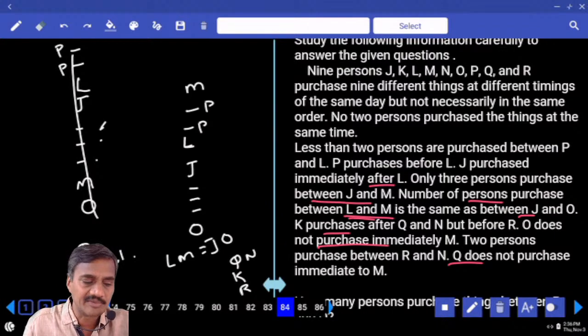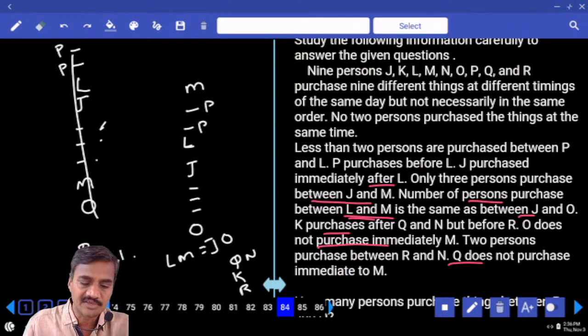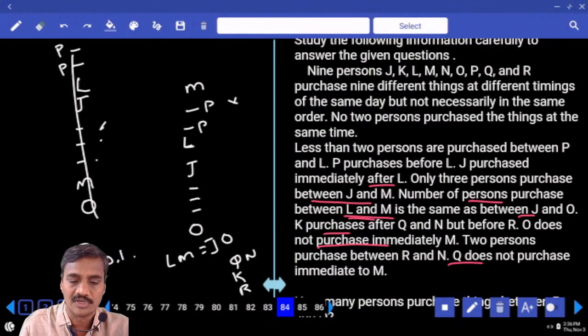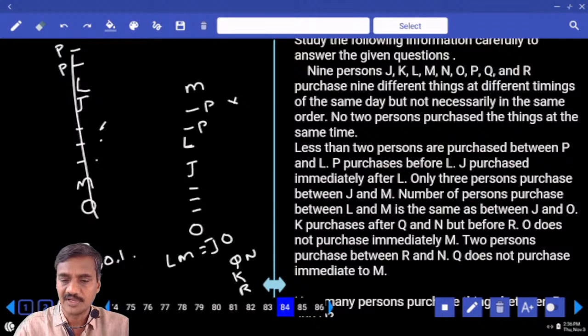Then again coming back to this one. In this case 1, 2, 3, 4, 5, 6, 7, 8, there are 9 persons. And 2 persons between R and N. R ki N ki మధ్య ఎంతమంది ఉండాలి చెప్పండి? There must be exactly 2 people. Now 2 people between R and N, we cannot have R or N at this place. ఇక్కడ ఉండే ఛాన్స్ ఉందా? లేదు. And 2 persons between R and N is not possible.